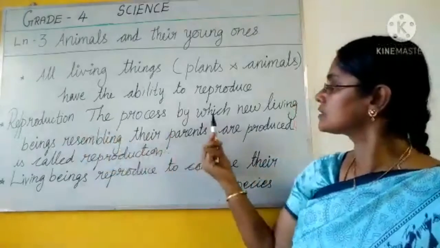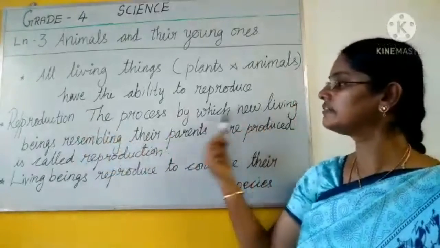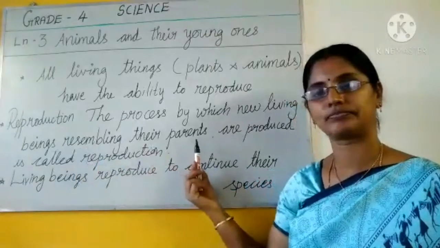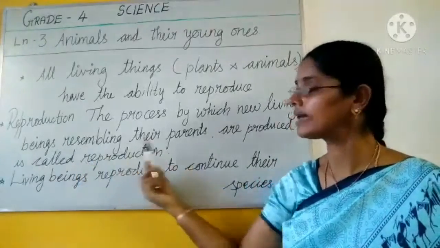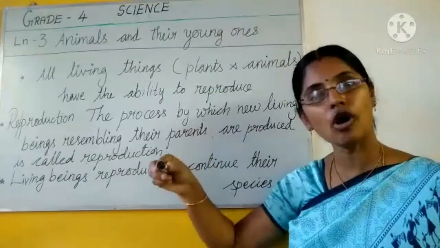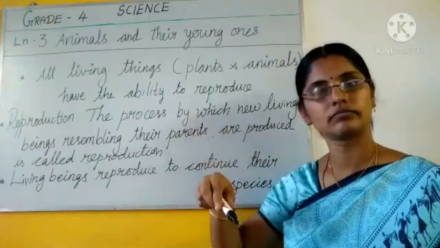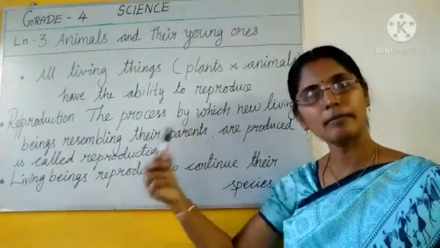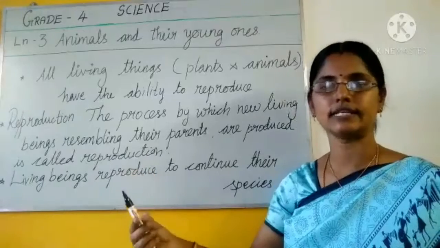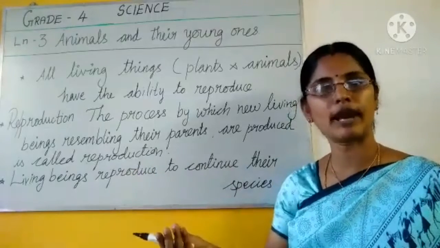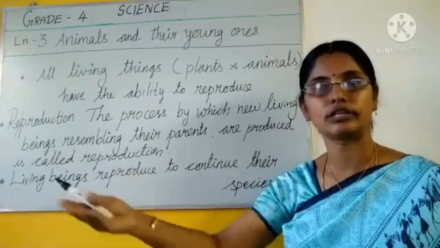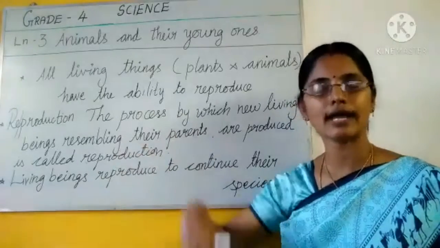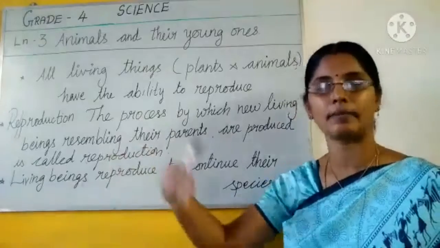the process by which new living beings resembling their parents. See, from the dog, puppies will come. So, a dog gives birth to another dog. From a mango plant, we get a seed, and again a new mango plant only grows, not any other neem tree. So the same thing comes back again, resembling their parents.